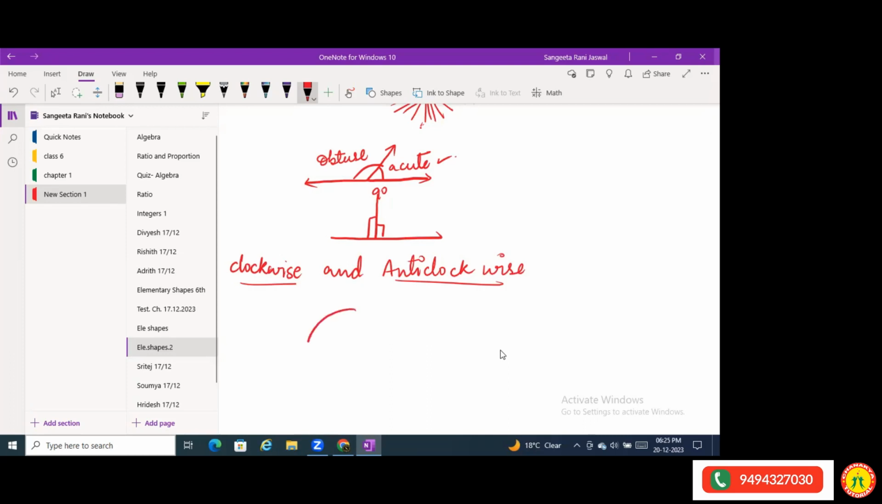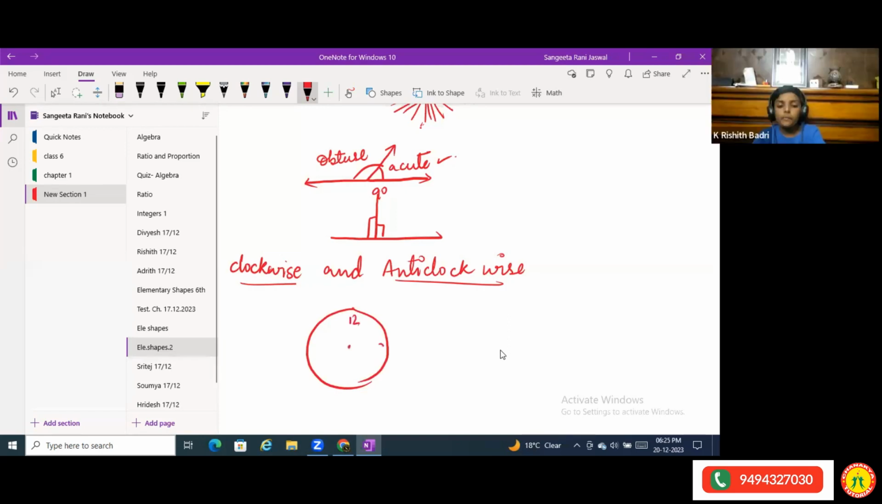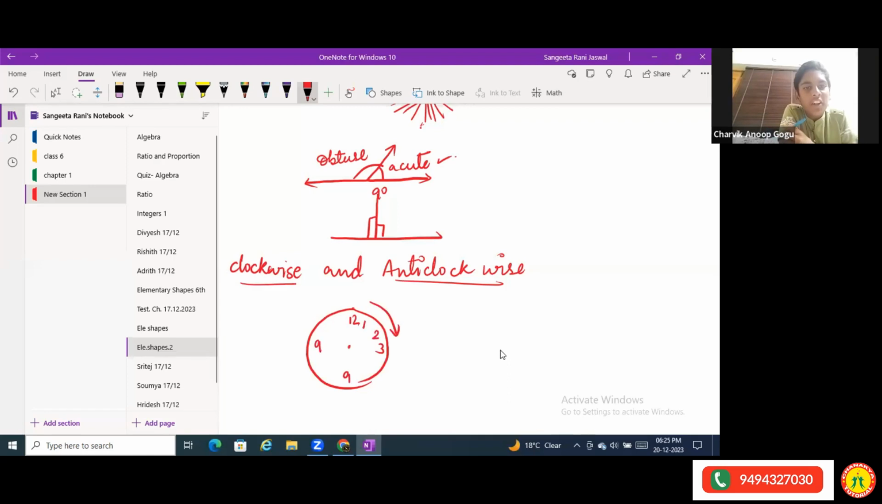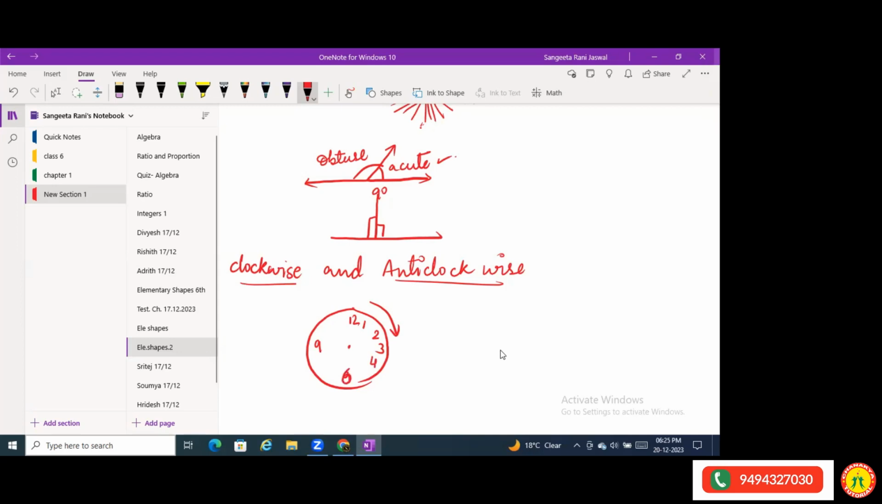Now coming to clockwise and anti-clockwise. See, how do the needles of the clock move? From here to the right side, this side, no? One, two, three, four, five, six.